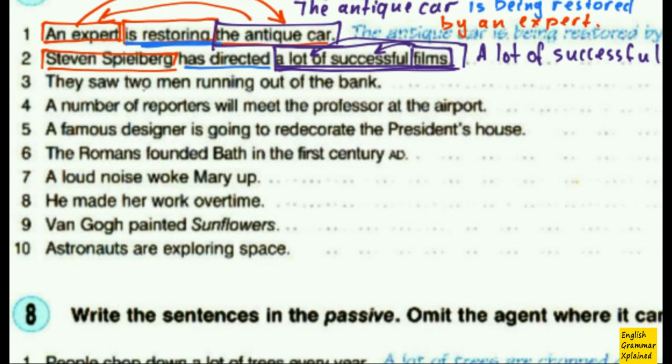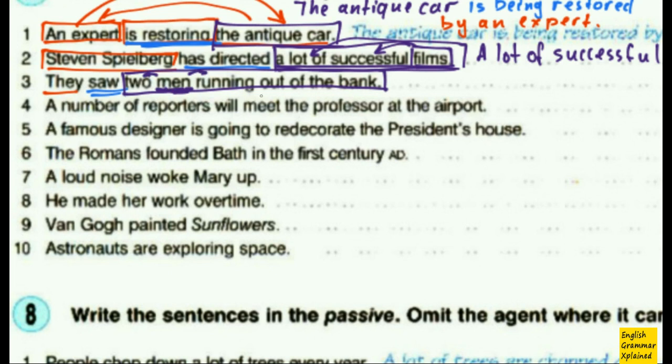Okay, number 3. They saw 2 men running out of the bank. Here I have the subject, then the main verb, saw, and this thing here is a huge object. But basically my object is just this word here, men. But all other words are connected with these men.